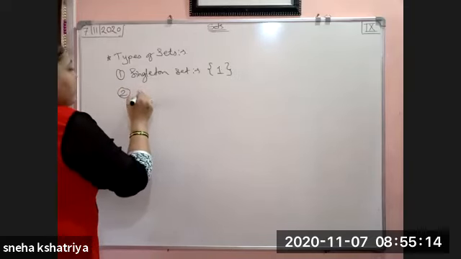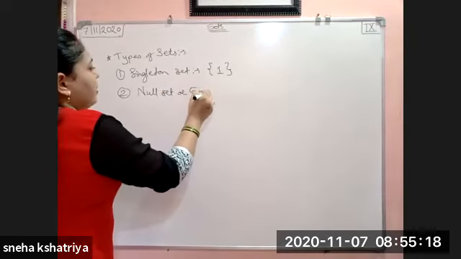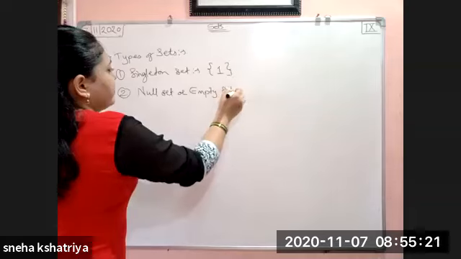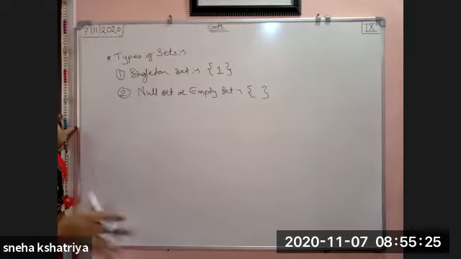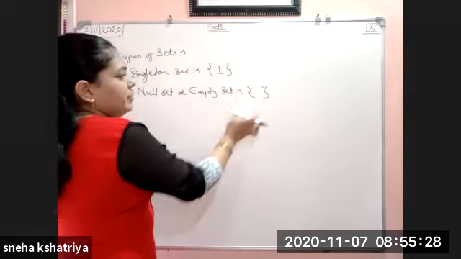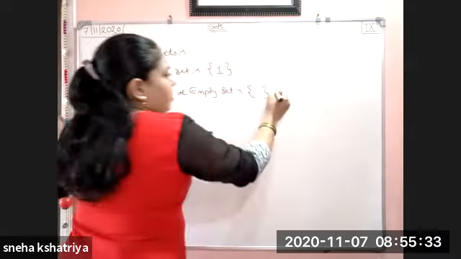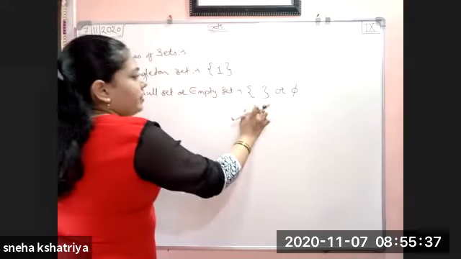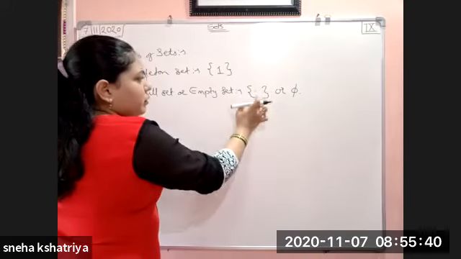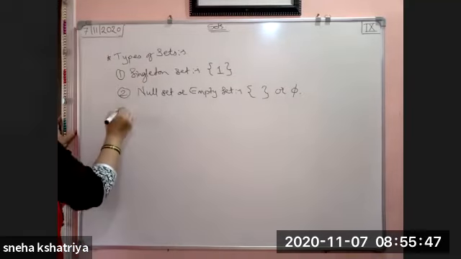Second one was the null set or empty set. Null set or empty set means what? The set which does not contain any element. It is denoted by this sign, or it can also be denoted by phi. It can be denoted by curly brackets with nothing written inside. This is what your null set or empty set is, and it is also denoted by phi.